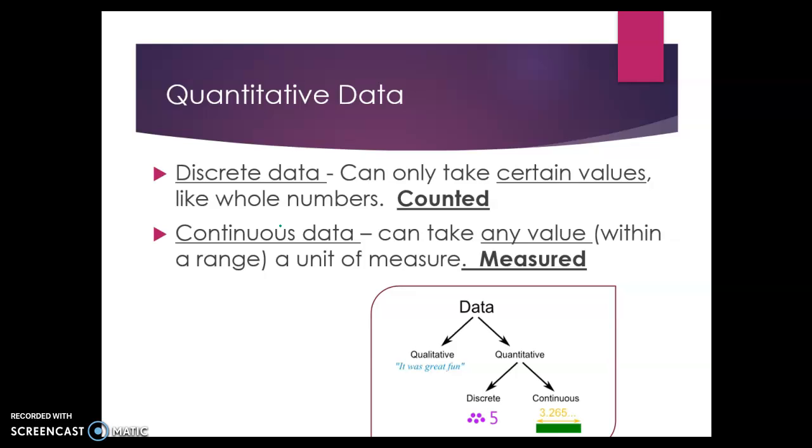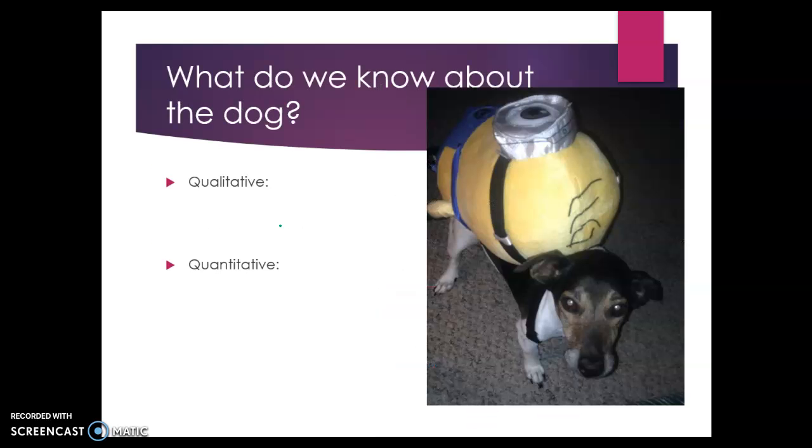Here's a chart for you, just kind of breaking this up and summarizing it. We have qualitative data, that's our descriptive data. Again, we said people's opinions, beliefs, and feelings. And then quantitative, which is numerical data, like a quantity. And that's either discrete, counted, or continuous, measured. And let's talk about some data and what we know about this dog here. From a qualitative standpoint, we know a lot of things. We could describe this dog in a lot of different ways.